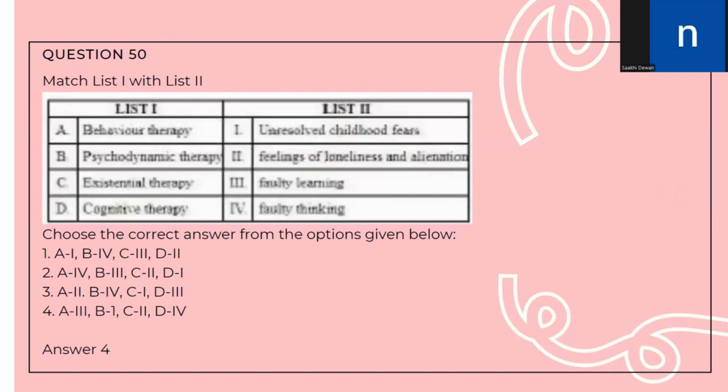Let us come to the last question of the paper. We have been given two lists. List one states the types of therapies, and list two states what is treated using those therapies. So behavior therapy is used for treating faulty learning. Psychodynamic therapy is used for treating unresolved childhood fears. Existential therapy is used for treating feelings of loneliness and alienation. And lastly, cognitive therapy is used for treating faulty thinking. So the correct answer to this question would be option number 6. I hope all of this was clear and was helpful to you.